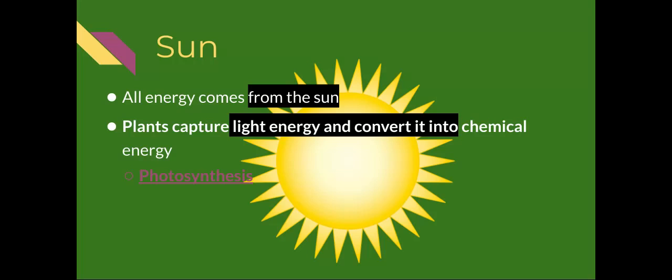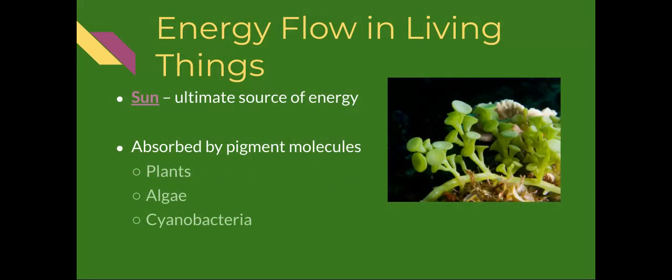Plants are one of them. They capture light energy and convert it into chemical energy, and then that chemical energy is stored in food. They do this by the process of photosynthesis. Because of this, we call the sun the ultimate source of energy. Sun rays are absorbed by pigment molecules that are found in different types of organisms, including plants, algae, and cyanobacteria.